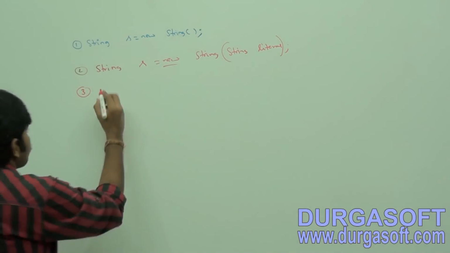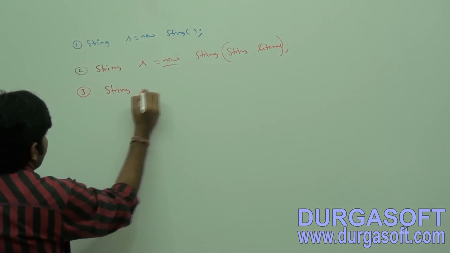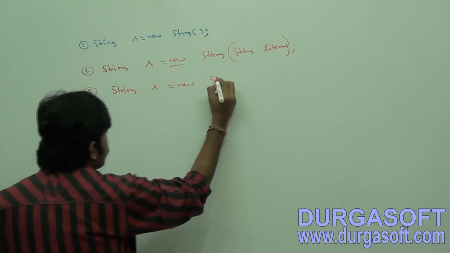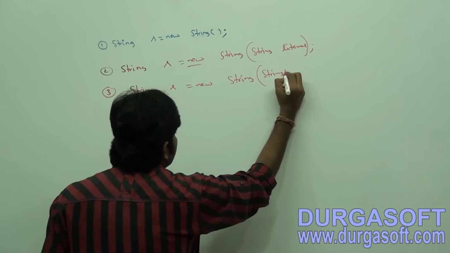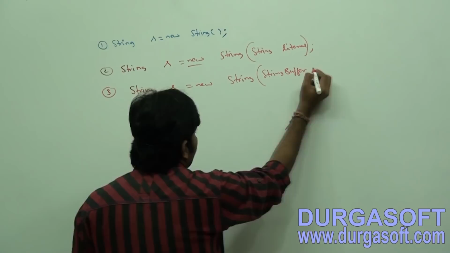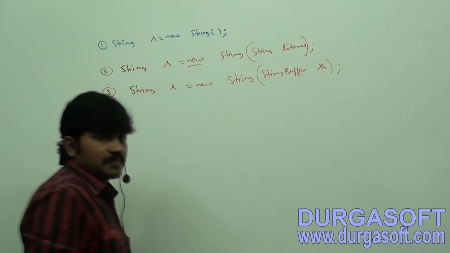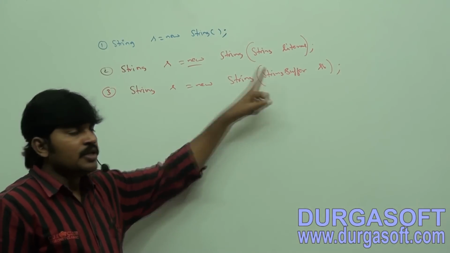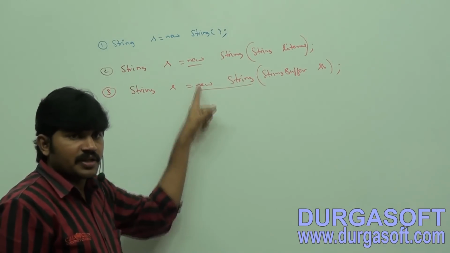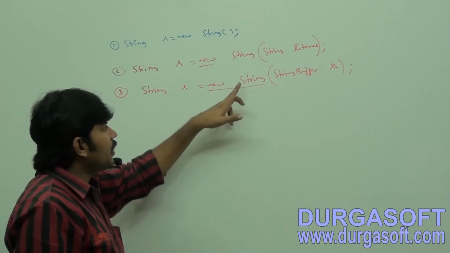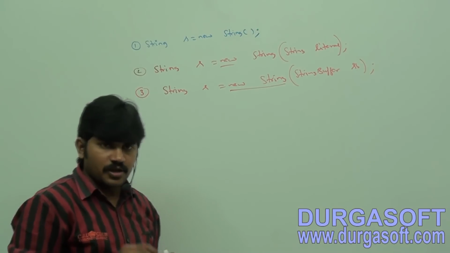Now String s = new String(StringBuffer sb): for the given string buffer, create an equivalent string object. This is the constructor, right? Are you able to understand?